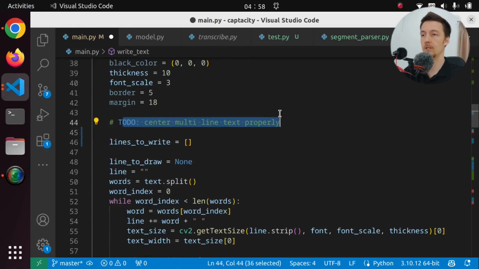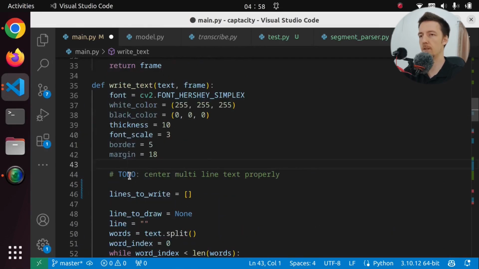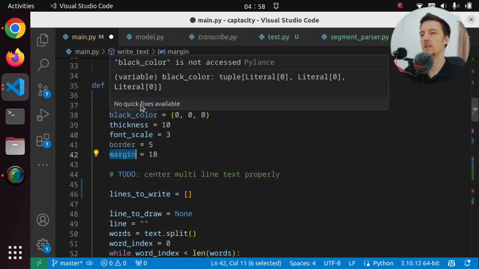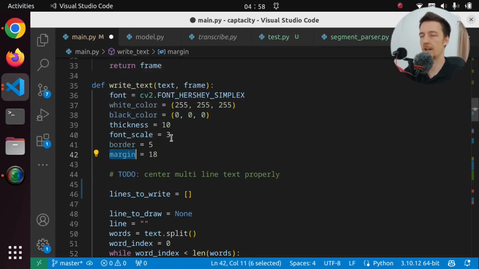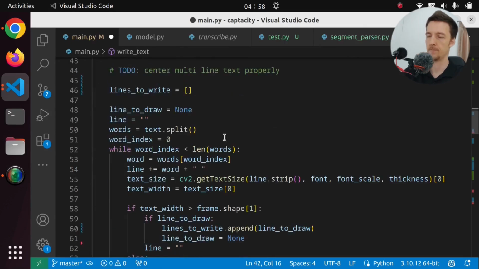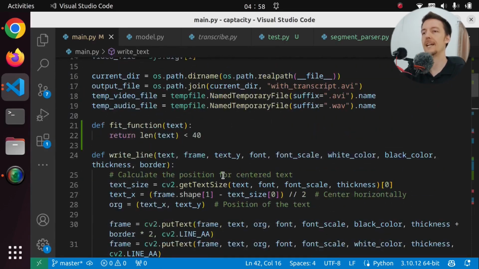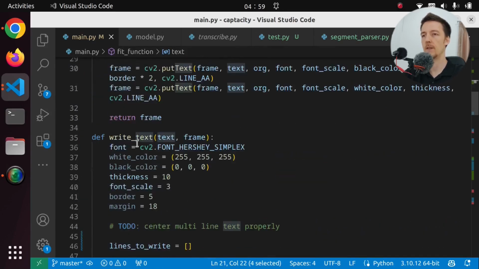We do need to center multi-line text properly, so let's leave this here. And we actually don't need the margin or the black color or white color or anything like this here, but let's keep it there for now. What we want to do in our fit function is pass the text into the write text and the frame.